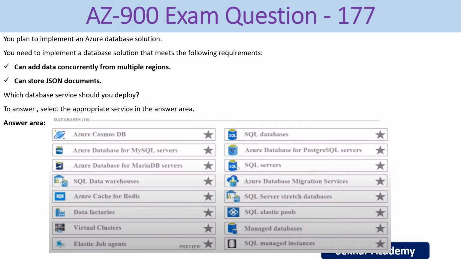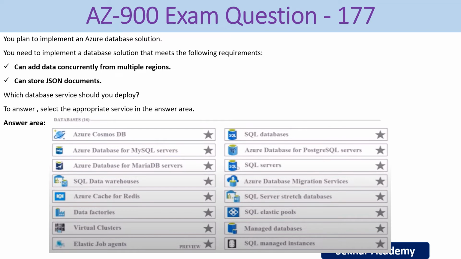AZ-900 exam question number 177. You plan to implement an Azure database solution. You need to implement a database solution that meets the following requirements. Can add data concurrently from multiple regions. Can store JSON documents. Which database service should you deploy?